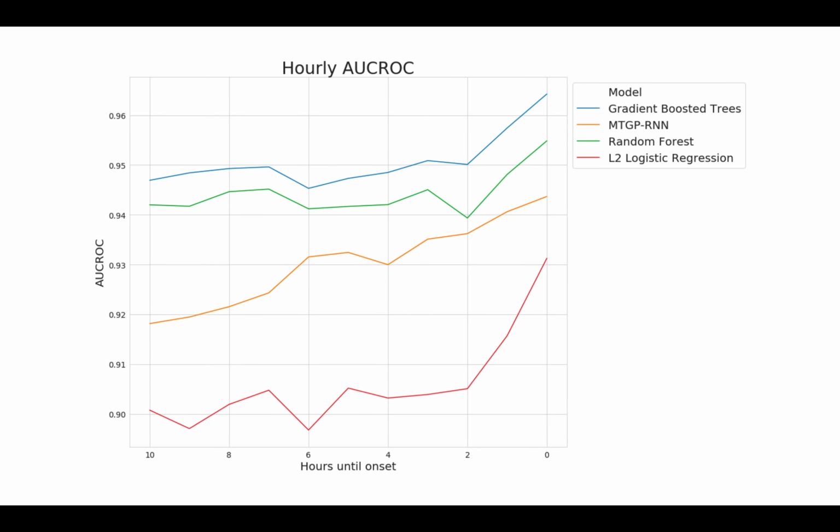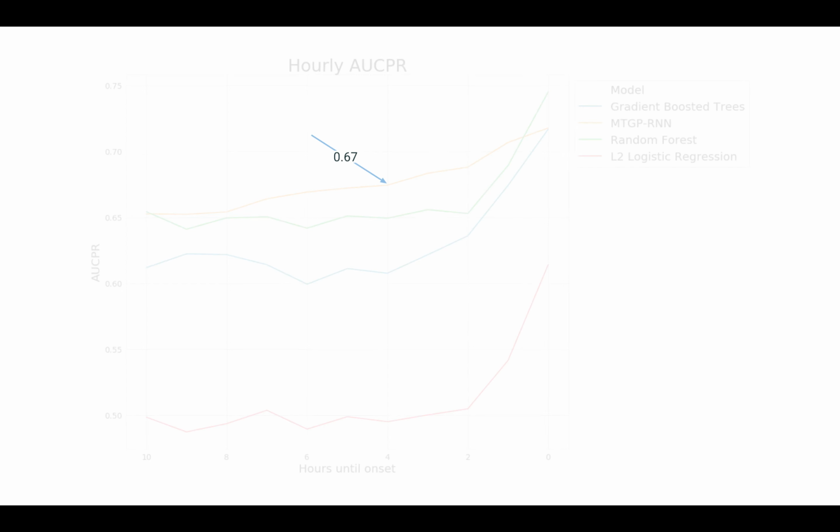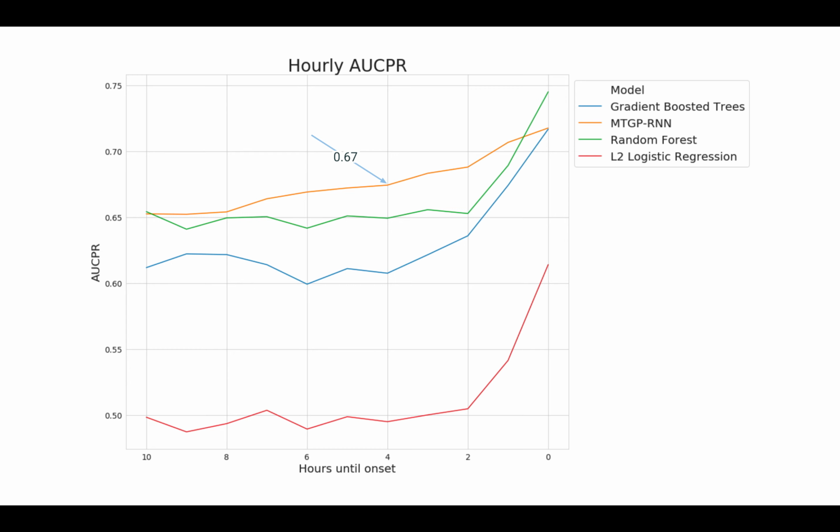What is arguably more important to assess is the performance before onset time. In order to ensure our classifier identifies the patient before they acquire sepsis, we look at ROC curve and PR curve as a function of time. Here we see the gradient boosted trees are performing better closer to onset time. For the PR curve, the RNN outperformed the tree-based models, but notice the random forest is not far off from the RNN.